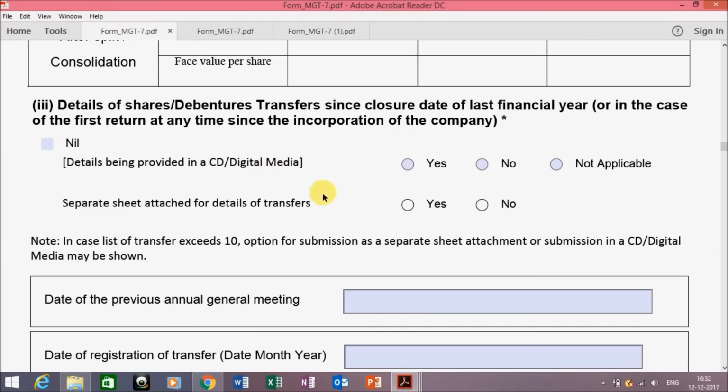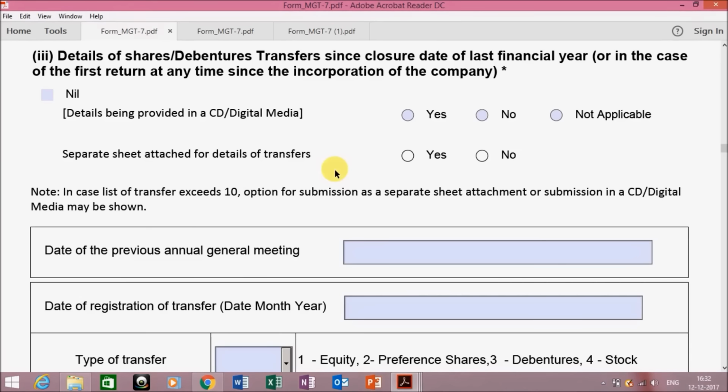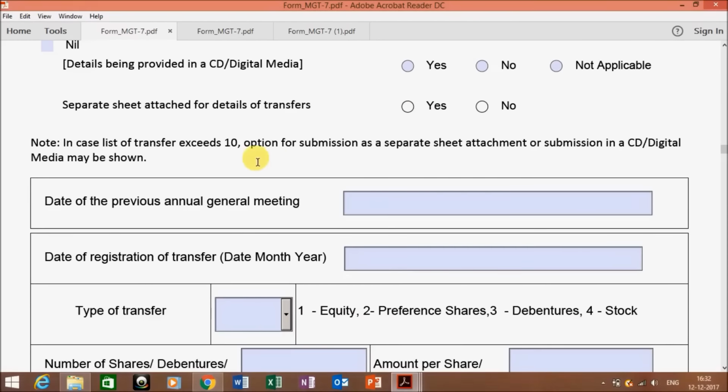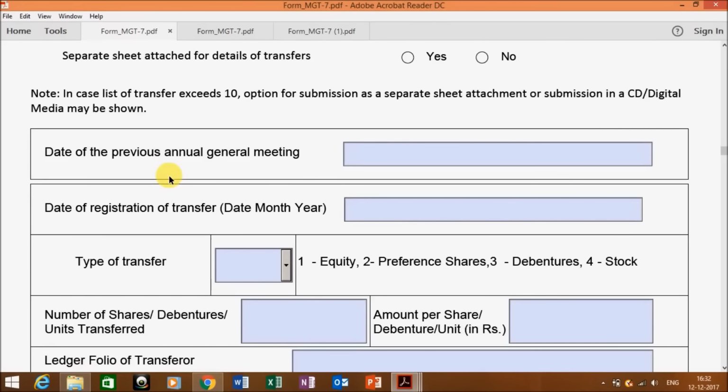Next is, if you are having any transfers at the end of the financial year, then you have to enter the information of the transfer over here. If you are not having, then click on nil button. You can also attach a separate sheet if you are having n number of transfers. Then you need to click on yes over here. The sheet has to be attached in the case where you are having more than 10 transfers.